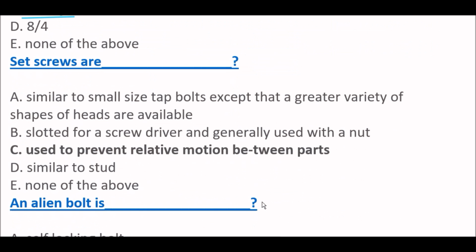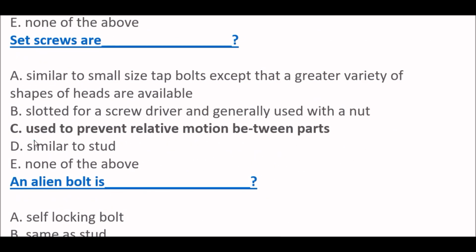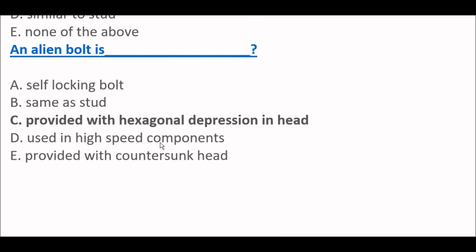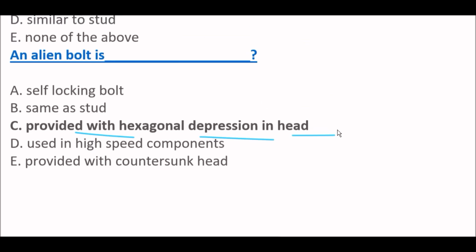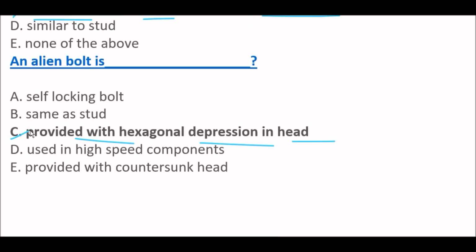Next question. Set screws are used to prevent relative motion between parts. Okay. The right answer is option C. Next question. An allen bolt is provided with a hexagonal depression in the head. Okay guys, the right option is option C here.